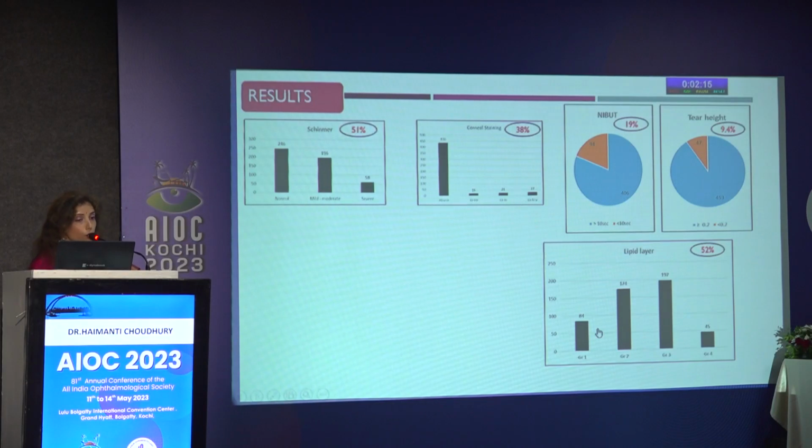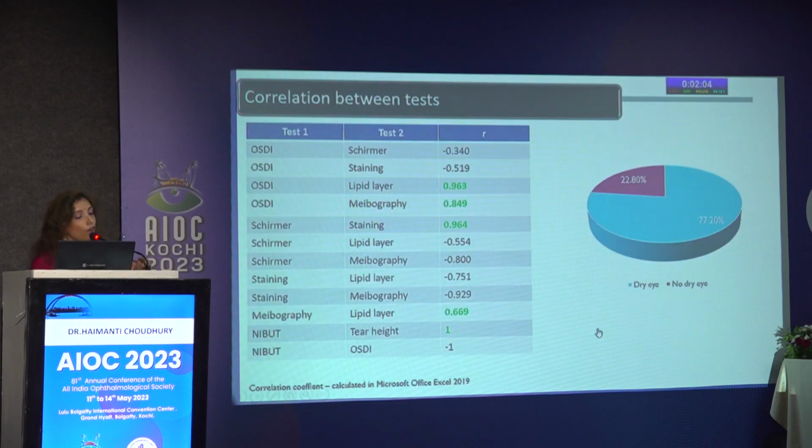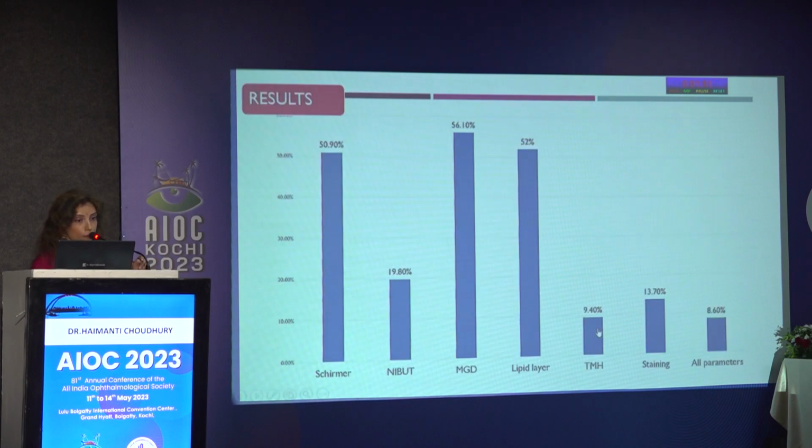Our results show 51% positivity in Schirmer, 38% in corneal staining, lipid layer abnormality was found in 52%, and MGD was found in 56%. We have also done a correlation between the various tests, and the ones in green, or the positive values, show normal report. So among all the patients coming to us with signs and symptoms of dry eye, 77% actually had dry eye. This is the overall positivity report in all the tests. 8.6% had positive results in all the parameters.